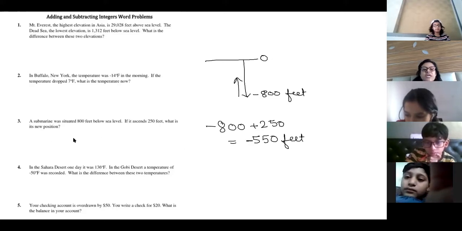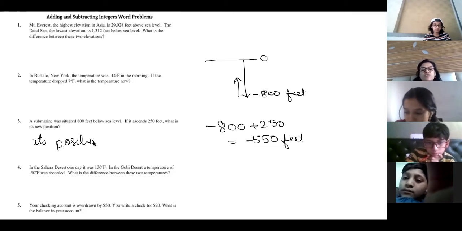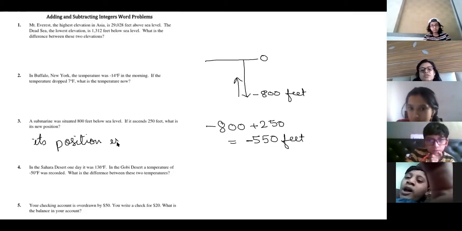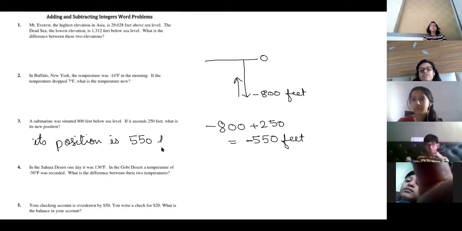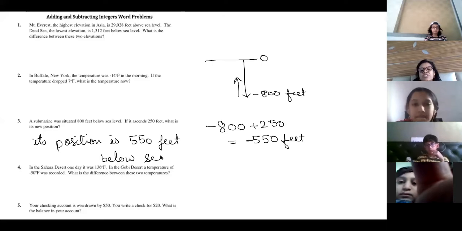So because you are getting minus, you will say in words that its position is minus 550 feet, that is, 550 feet below sea level. Instead of minus, you will write in words below sea level. Okay? Understood this?